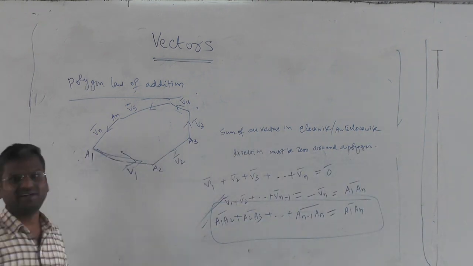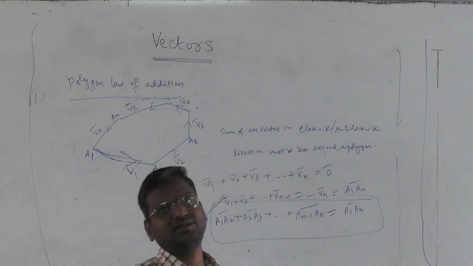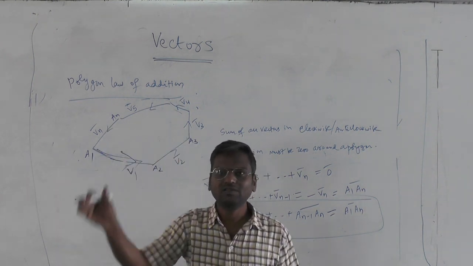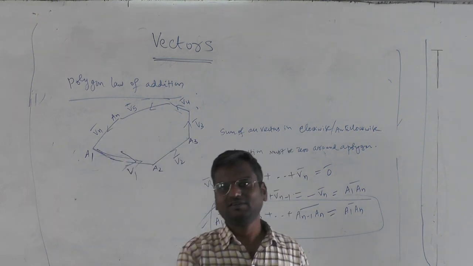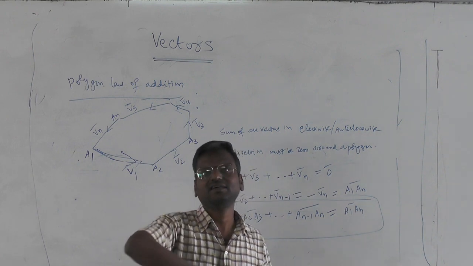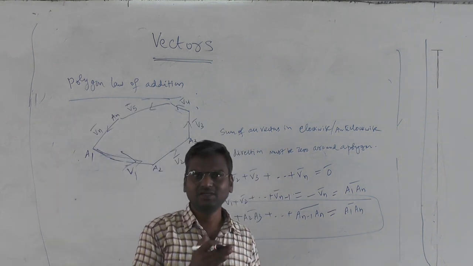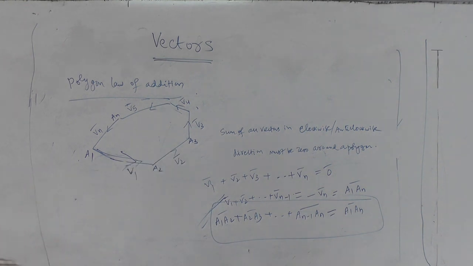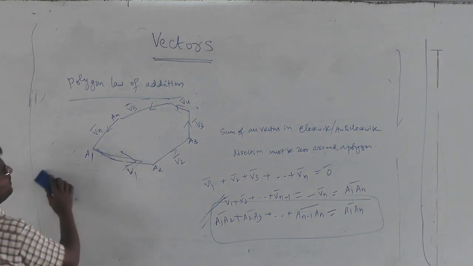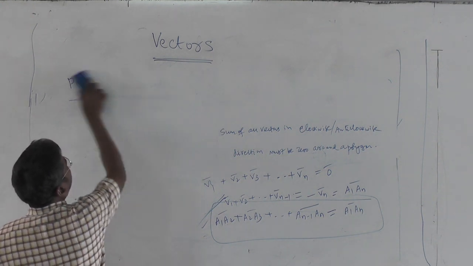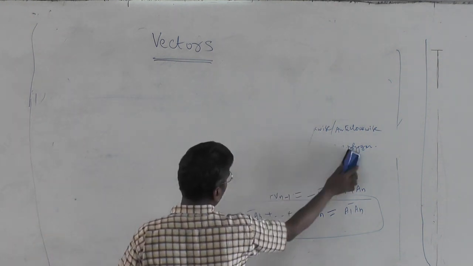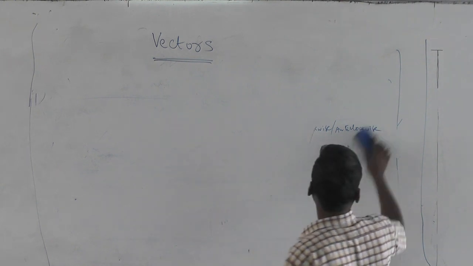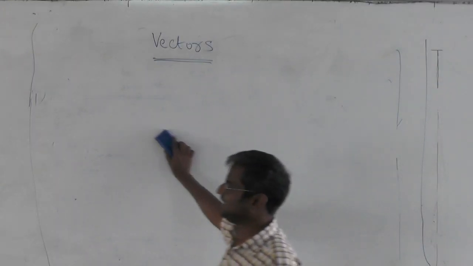But my simple point is, I always remember like this, that you travel around the polygon, whether it is a triangle, quadrilateral, rectangle, whatever it is, around the polygon the total sum should be 0. That is the easiest one to follow. So that is how we can define vectors: addition, subtraction, and finding their magnitudes, etc.